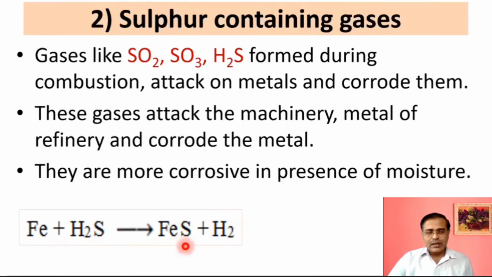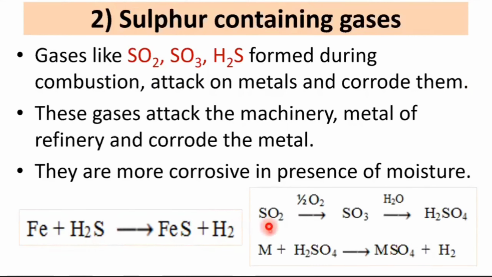In this case, iron sulfide, FeS, is formed. So iron has been converted into this corroded form, and that's not good. In another reaction, sulfur dioxide can convert into sulfur trioxide, and in presence of water it becomes H2SO4.